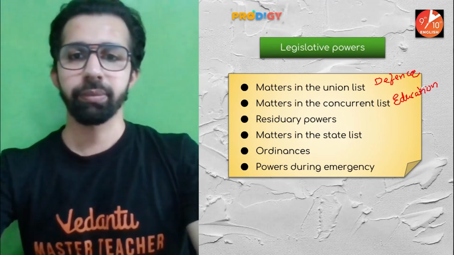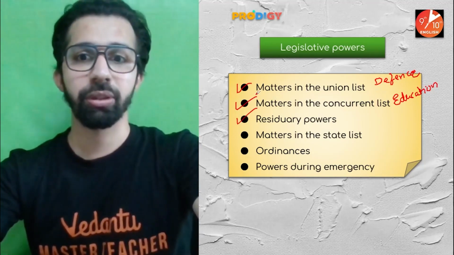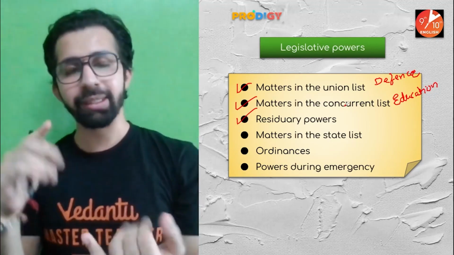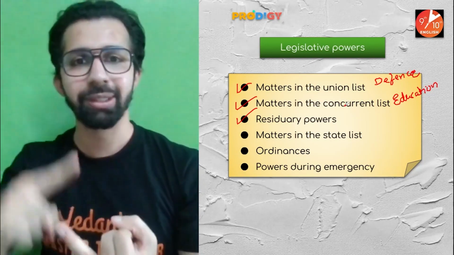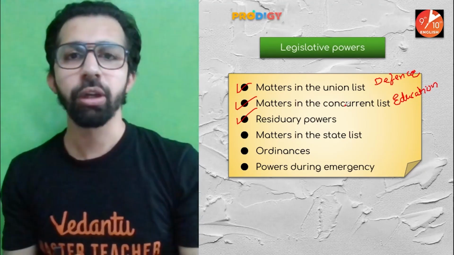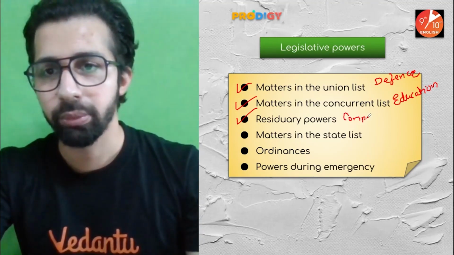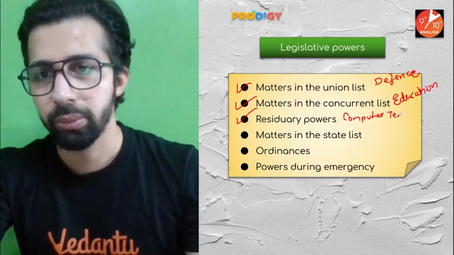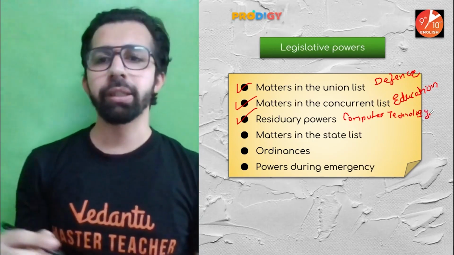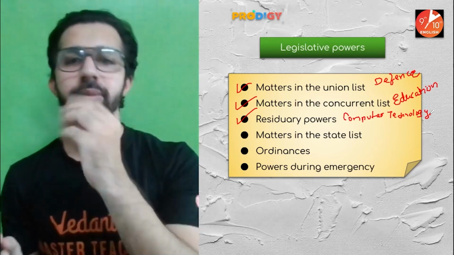Okay. Third, Parliament can also make laws on residuary powers, meaning the subjects included in the residuary list. Now, what are residuary powers? The subjects which are not included in the Union list, the State list, or even the concurrent list. All those subjects will be included in the residuary subjects. For example, we can take computer technology. Okay, this is just an example. The laws on such subjects are made by the Parliament.